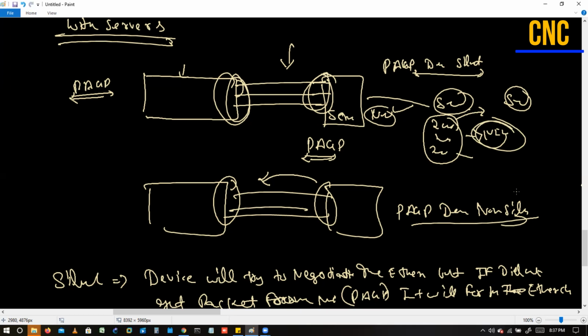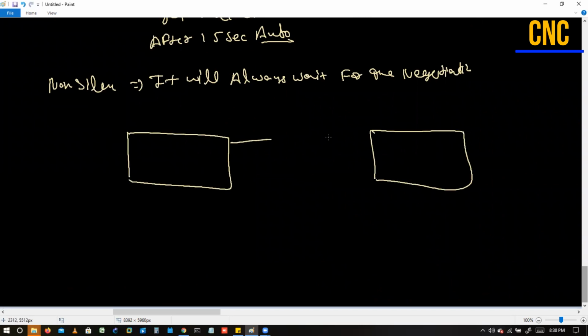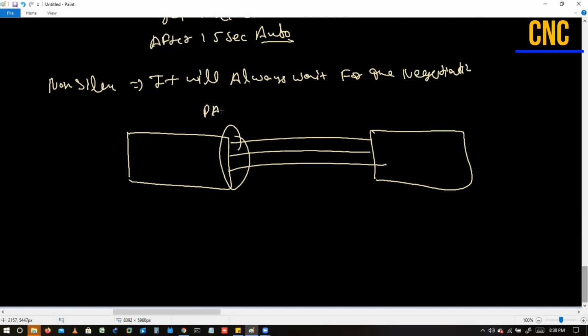So what's the advantage of non-silent? Because we are already covering both criteria in silent. Okay, in non-silent, let's assume we have a switch, another switch, and here we have configured PAgP silent mode. Now, what issues can we get here in future?